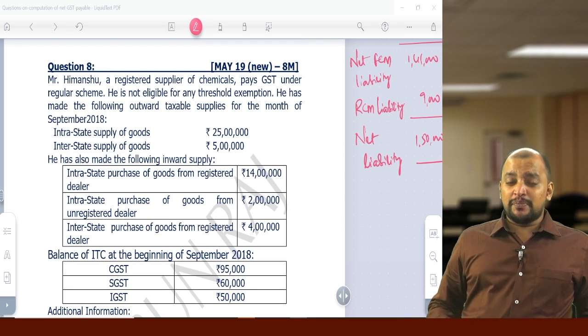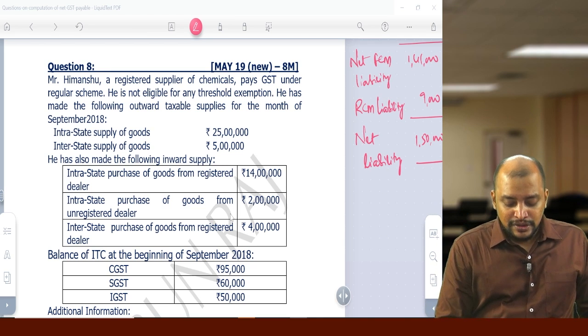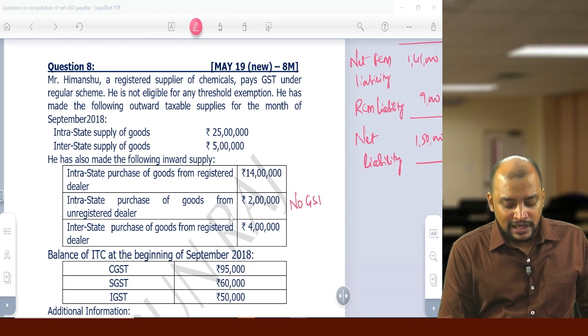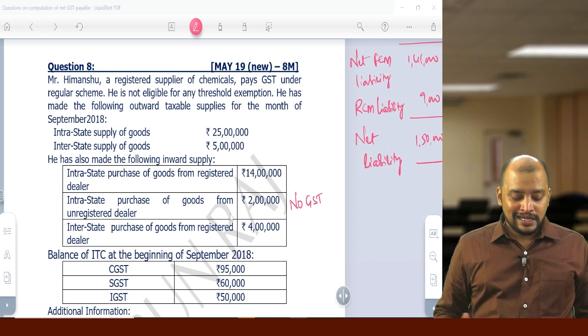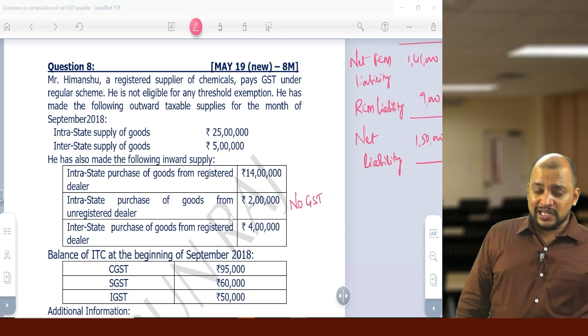Whenever we make a purchase from an unregistered dealer, first of all we have not paid any GST. So therefore there is no GST at all in this case. No GST and no ITC. Interstate purchase of goods from registered dealer, yes, IGST paid.